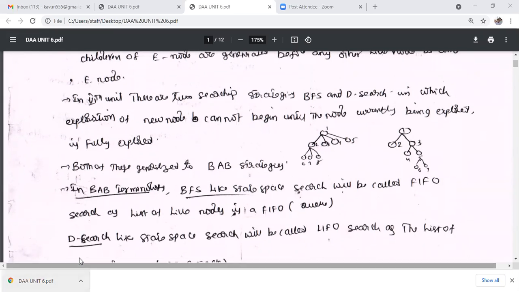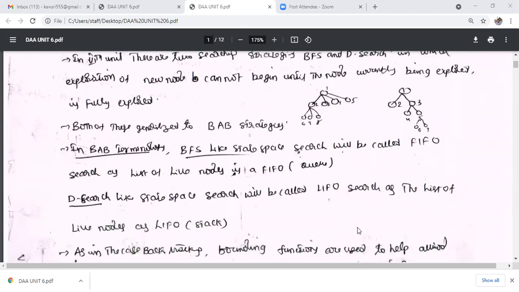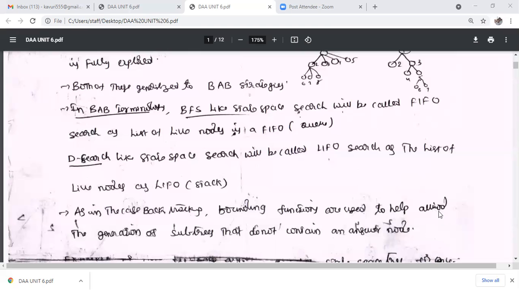The second one is the D search, not depth first. In the D search, the live nodes are placed in LIFO, last in first out, that is, a stack. As in backtracking, the bounding function is used to avoid the generation of subtrees that do not contain an answer node. Every live node is bounded by using the bounding function, the same as used in backtracking.